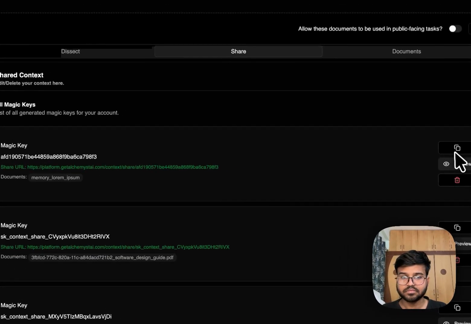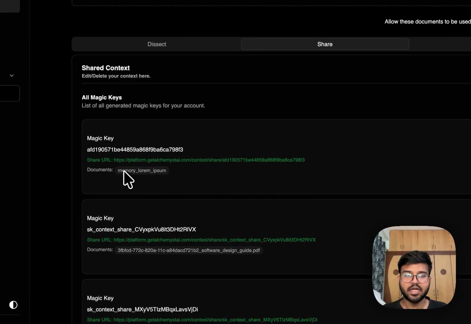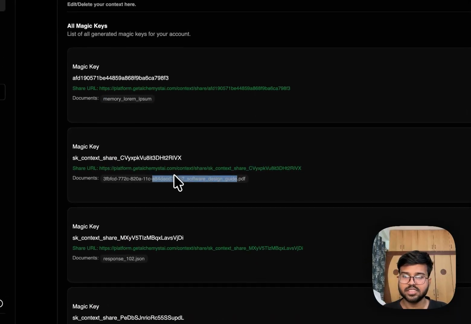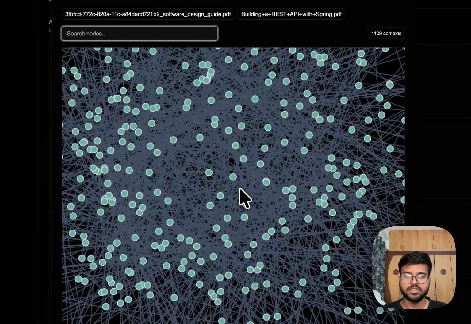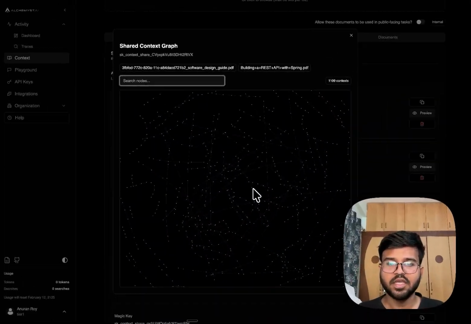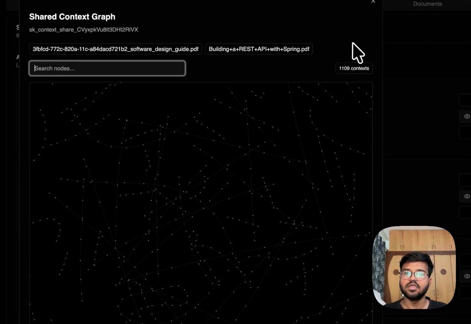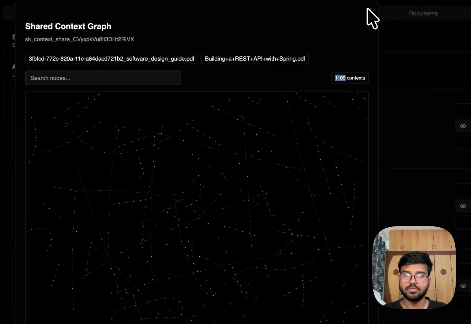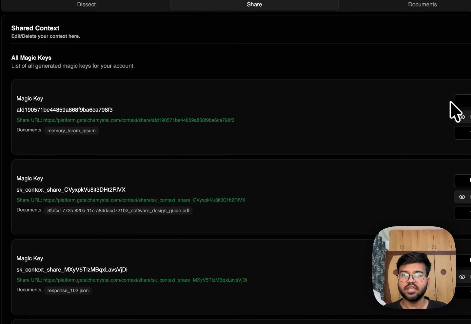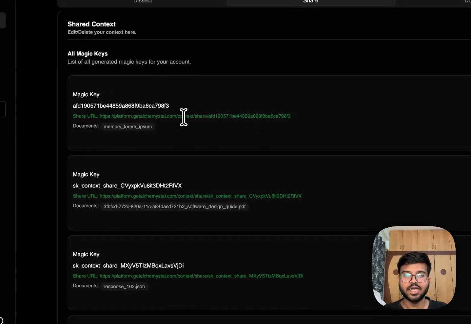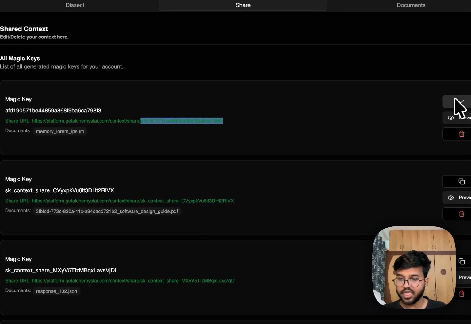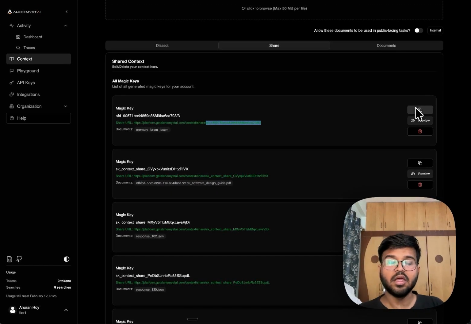So here you can see I shared this URL, and I shared a memory, I shared a couple of data points as well. Here you can see the quick preview of those data points. Here I shared an entire book, and you can see there are 1109 data points all around. You can simply share it with somebody by copying this URL. What this allows is your agent, using Alchemyst's context layer, to understand and get this information from other people. This enables you to share expertise. It becomes a democratized form of information sharing that your agents can use across multiple models as well as across multiple use cases.